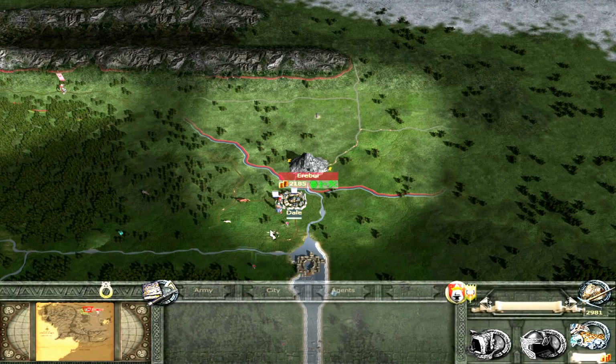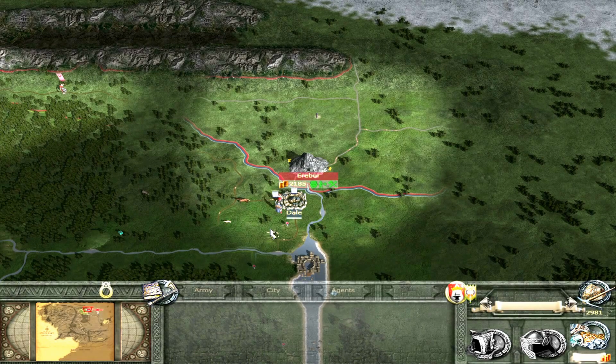Anyway, that's where I wrap up the first one. I do hope you enjoyed this start to the Dwarves of Erebor. Any tips and hints, as I mentioned earlier, please do let me know. And any troubleshooting, I guess, to remove any little bits of stutter in the game. If you guys have encountered this yourselves, feel free to throw them in there too. Anyway, I hope you enjoyed this part.